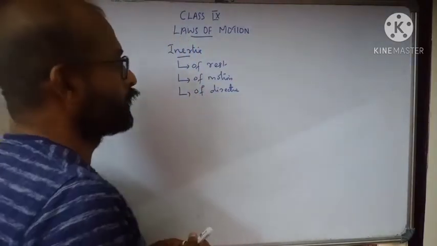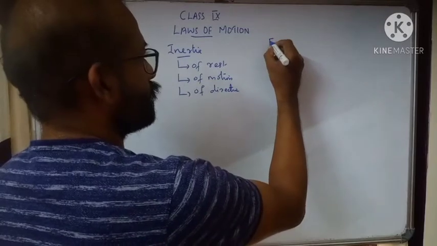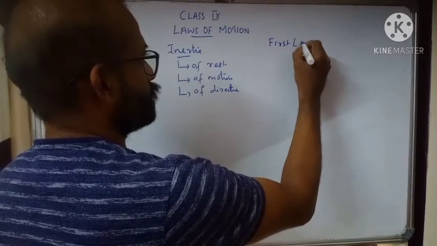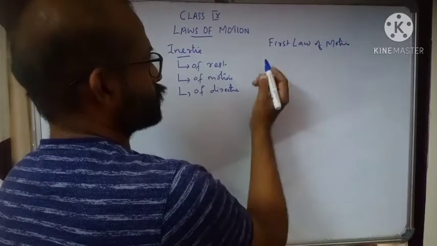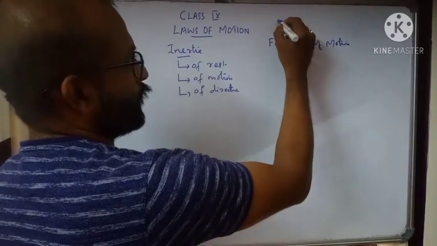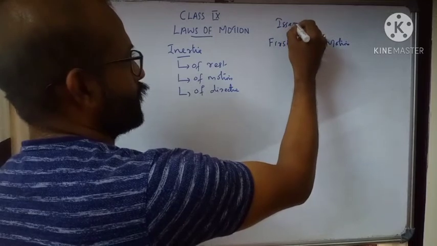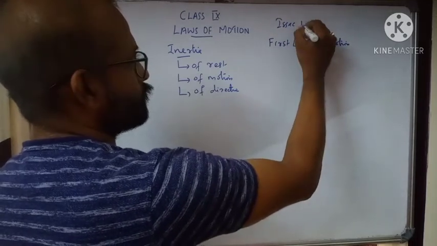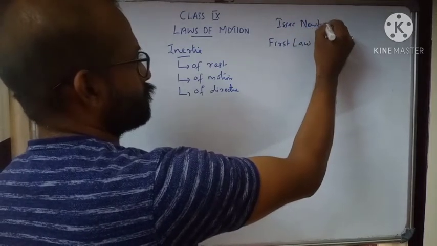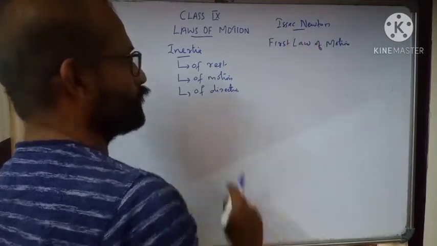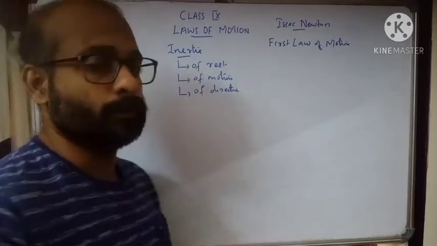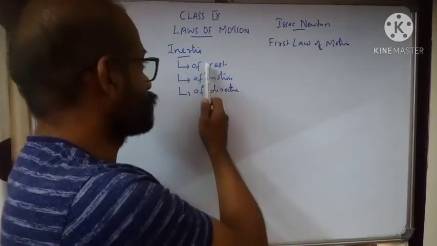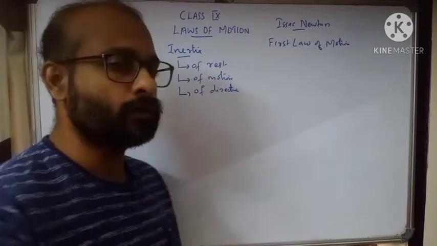There are three laws of motion. We have seen what the first law is. The laws of motion were developed by Isaac Newton. Isaac Newton is the person behind the laws of motion. So he has given us the first law of motion, which is directly related to inertia. There are three types of inertia: inertia of rest, inertia of motion, and inertia of direction.